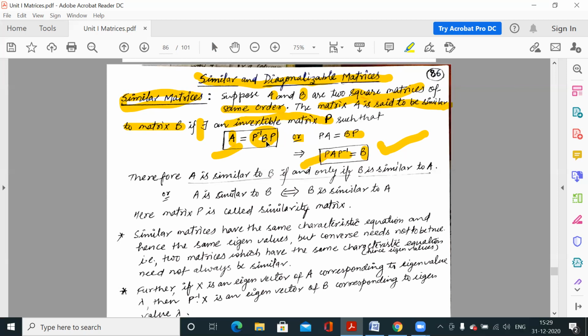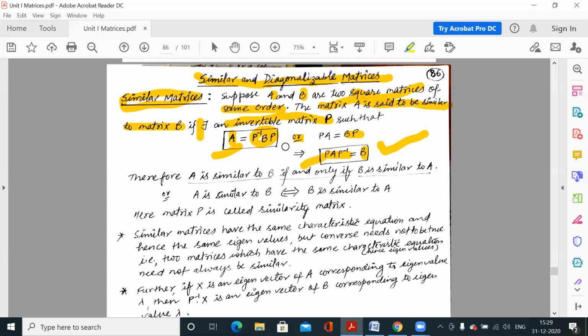The only difference is that here we are multiplying P inverse from the left, and here we are multiplying P inverse from the right. So any one of these conditions must be satisfied. Either we say A is similar to B or B is similar to A. For both conditions, we have one invertible matrix P such that when we multiply the other matrix by P inverse and P from the left and right sides respectively, this combination must be equal to A or equal to B. So either we prove this or prove this. In both cases, we will say that A is similar to B or B is similar to A.